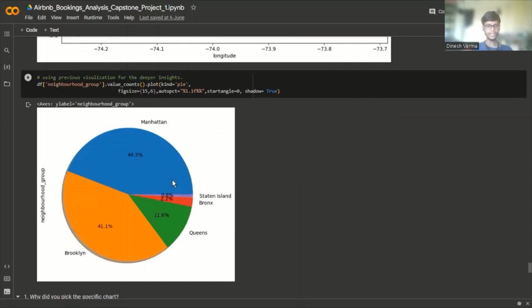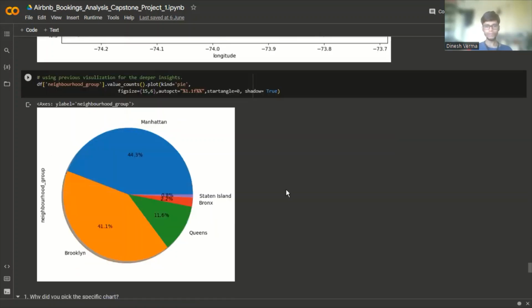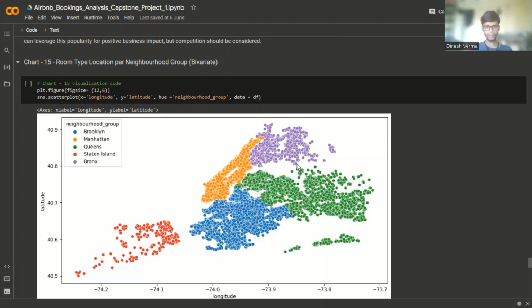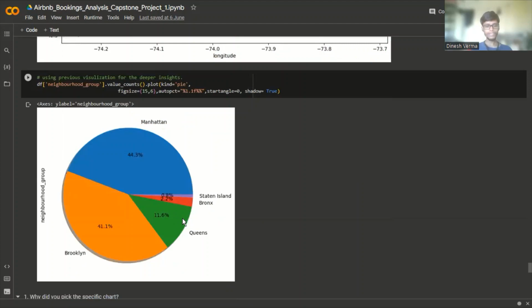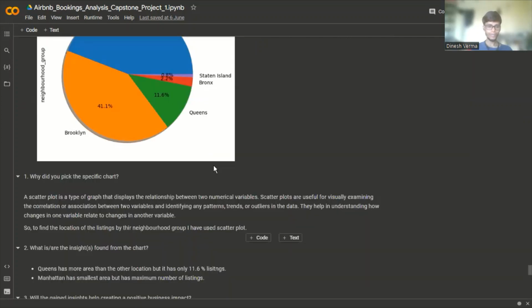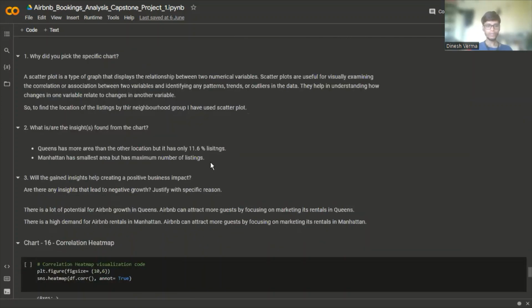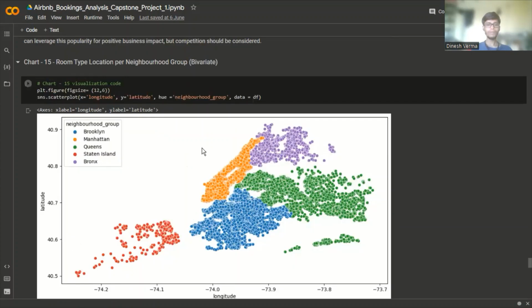We can see that Queens has more area than the other locations, but has only 11.6% of the total listings. And Manhattan has the smallest area than the others, but it contributes 44.3% of the total listings.